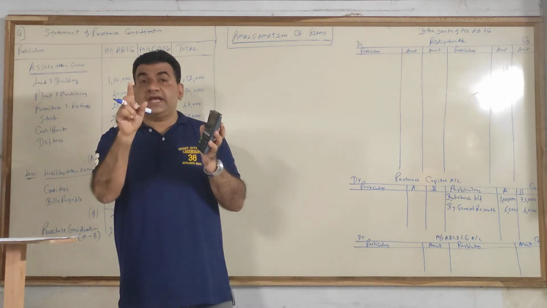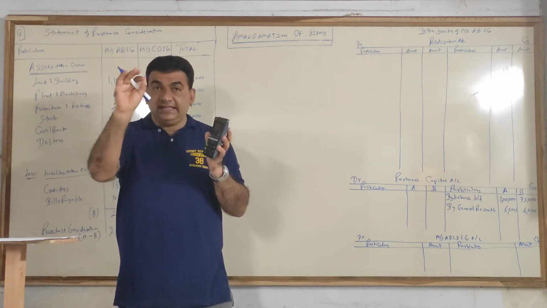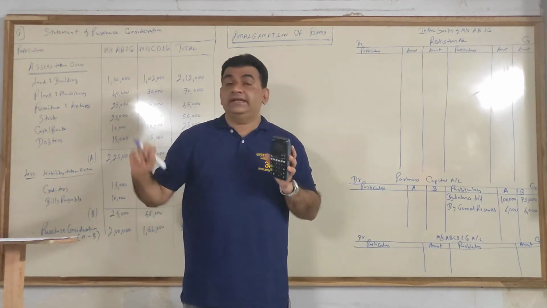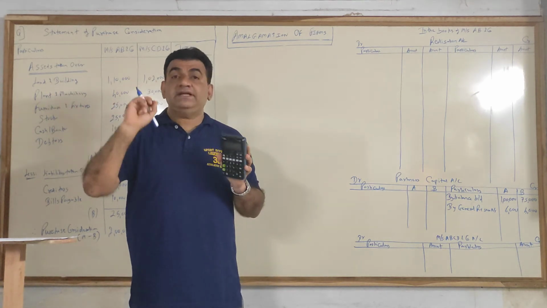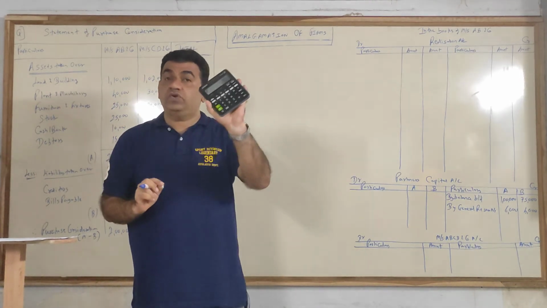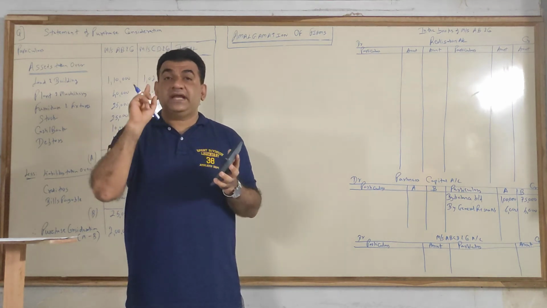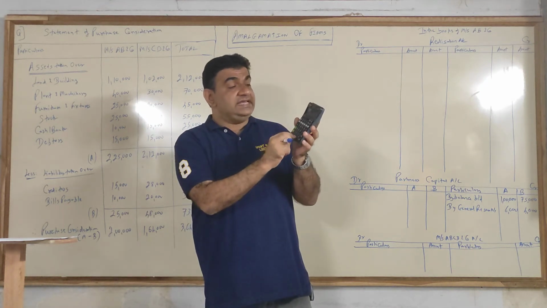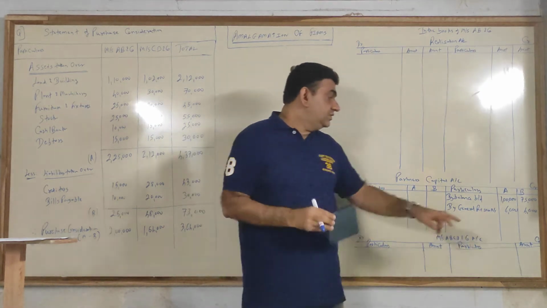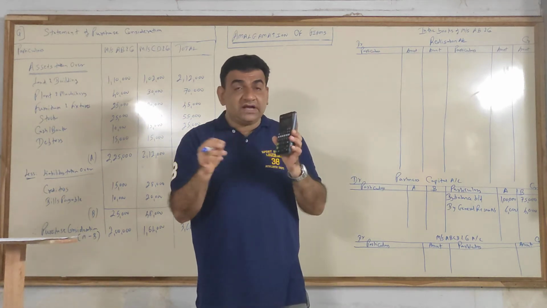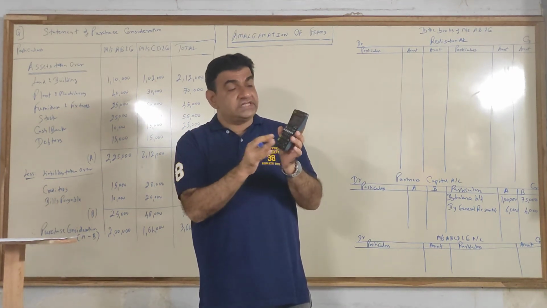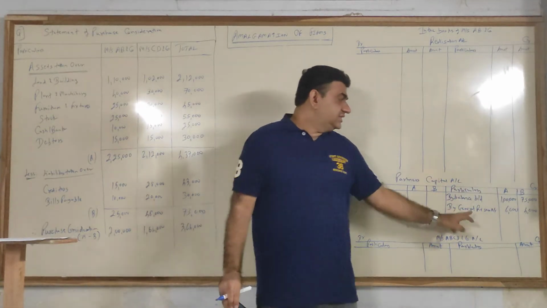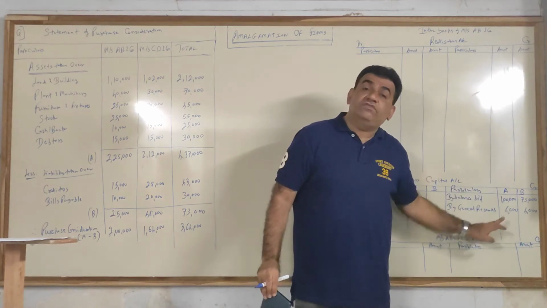Press the multiplication sign twice. I repeat, 10,000 is the amount to be divided. So put in your calculator, input 10,000. Divide by the ratio, which is 3:2. 3 plus 2 is 5. So 10,000 divided by 5 gives 2,000. Now press the multiplication sign twice. First partner A. A's ratio is 3. So press 3 is equal to. See, you get 6,000. Put here 6,000. Now after 6,000, don't put anything else. Straight away put 2 is equal to. You get 4,000. So put here 4,000. So A's 6,000, B's 4,000.